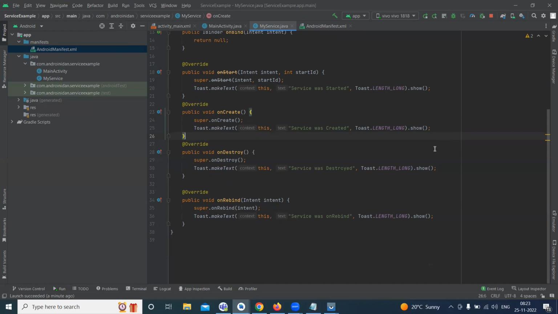Such kind of functionality we need to define here. Then this can invoke the next component, the broadcast receiver.